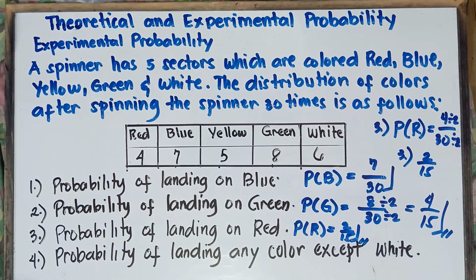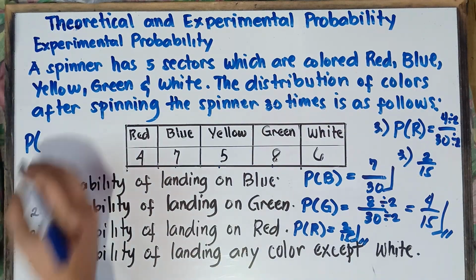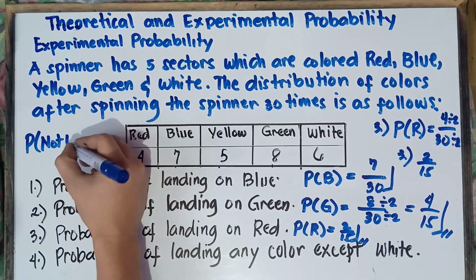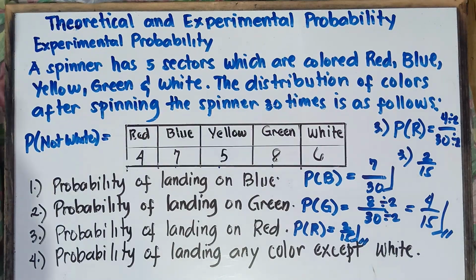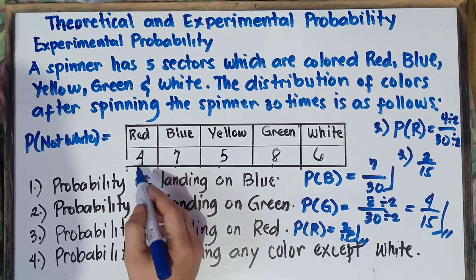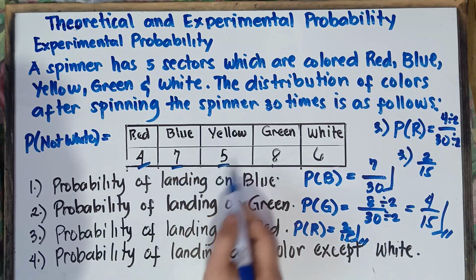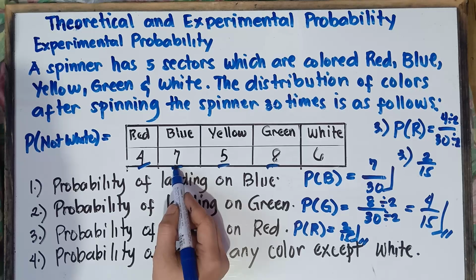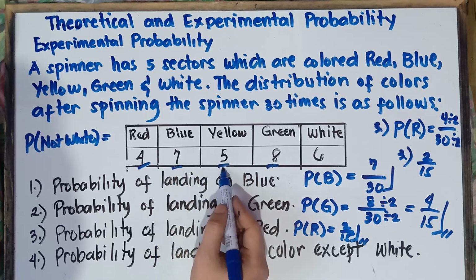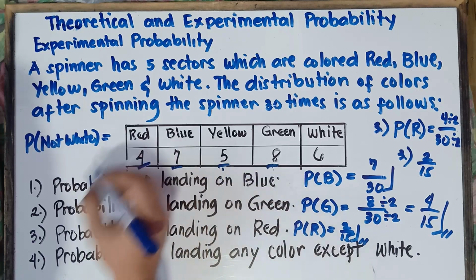Alright, so number 4, probability of landing any color except white. So once again, except white. So therefore, probability of not getting white, so not white. Alright, so once again, class, probability of not getting white, you want to get any color except for white. So therefore, you want red, you want blue, you want yellow, and then green. So simply add this one, 4 plus 7. That would be, what's the answer, class? 11 plus 5, 16 plus 8, that would be 24.